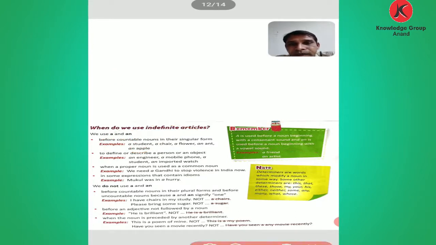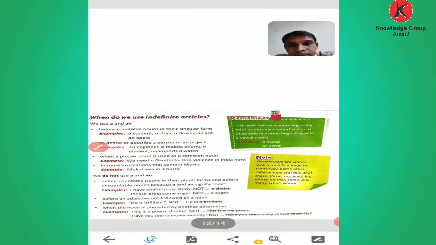We use articles to define or describe a person or an object. See the examples: an engineer, one engineer; a mobile phone; a student; an imported watch. They describe things, only one category.